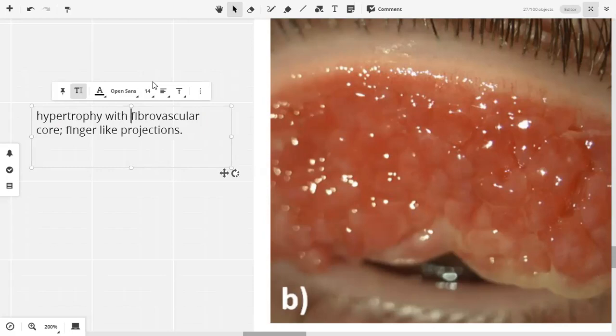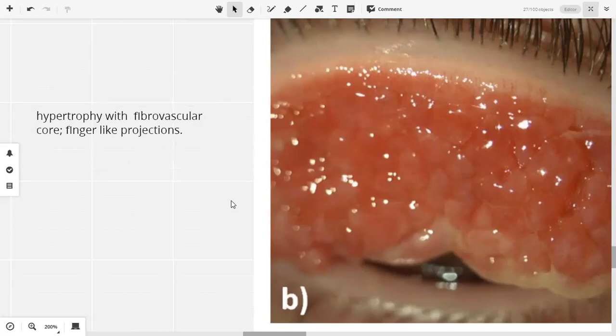Papillae, when there is an increase in the size of the cells, there is increase in the number of the cells. But that increase in size and increase in number is also accompanied by increase in vascularization and the fibrous tissue, meaning that these elevations or these nodules which you are seeing, they contain tissue, they contain cells, they contain the fibrous component as well, and they also contain vessels. This is the important point, the important difference between the two. Both are proliferations, but one proliferation also contains blood vessels with it.